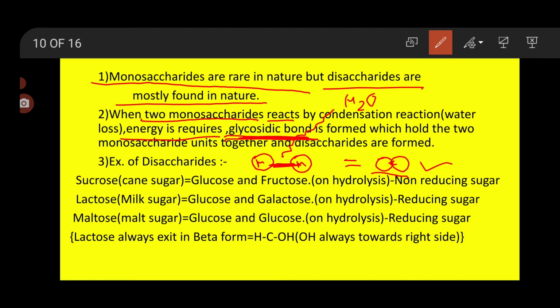Here three examples of disaccharides we have to study. First one is sucrose, then lactose and maltose. Sucrose means the sugar which is obtained from sugar cane. So sucrose is also called cane sugar. Sucrose is a disaccharide. How is sucrose formed? When two monosaccharides, that is glucose and fructose, combine with each other, with loss of a water molecule, then glucose combines with fructose and forms sucrose.